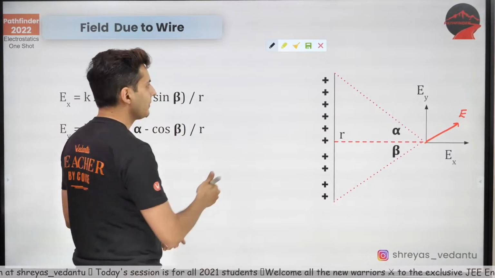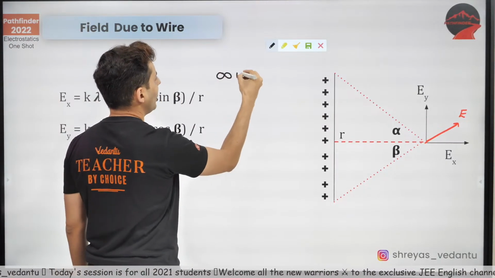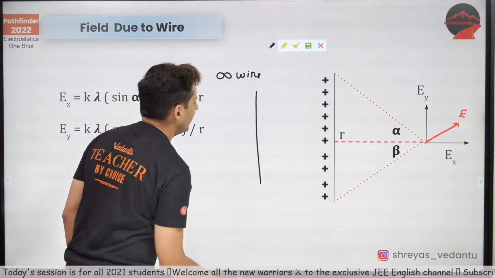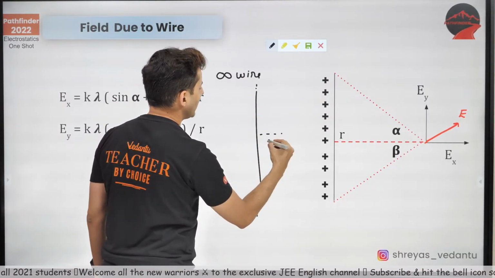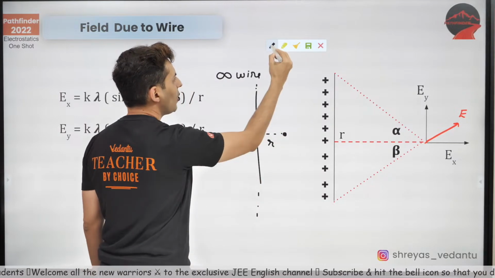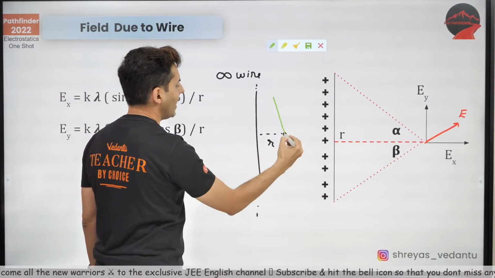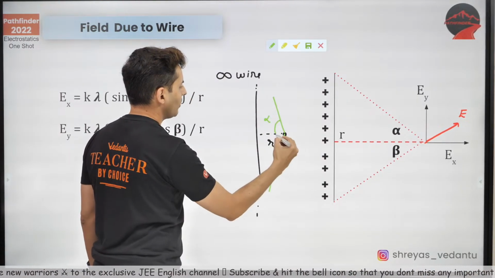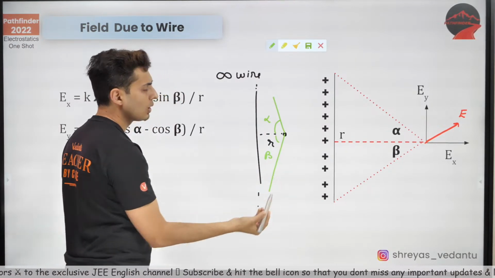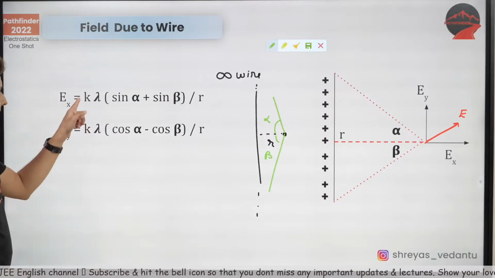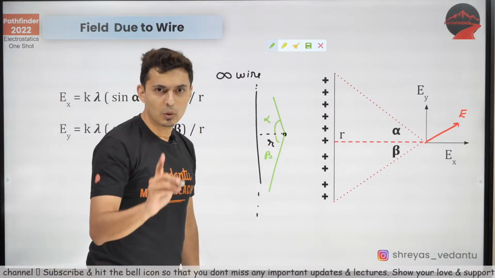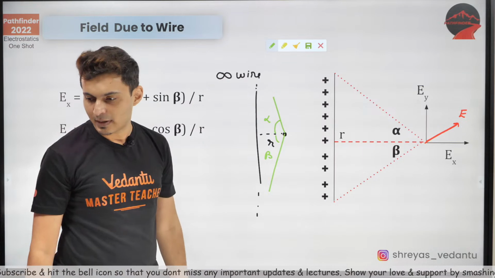So for example, let's say you have an infinite wire. It extends from minus infinity to plus infinity and you are over here. Think what should be the value of alpha and beta. Quickly let me know in the chat box. I will tell you what that lambda means. Hold on.